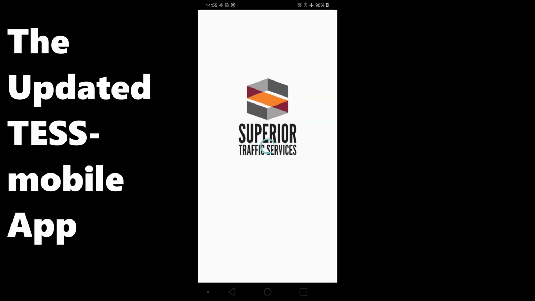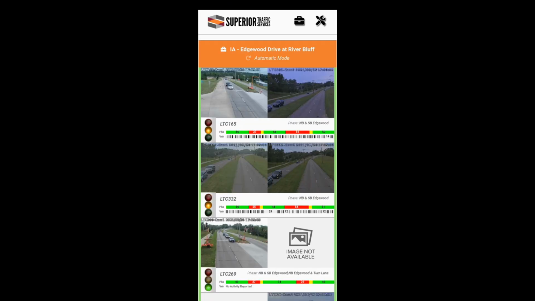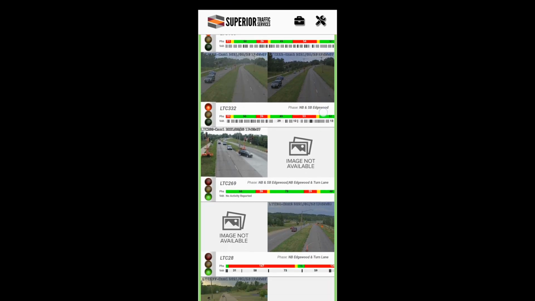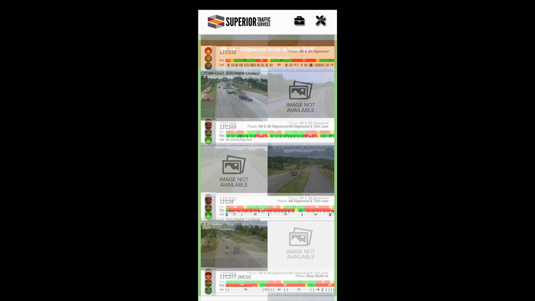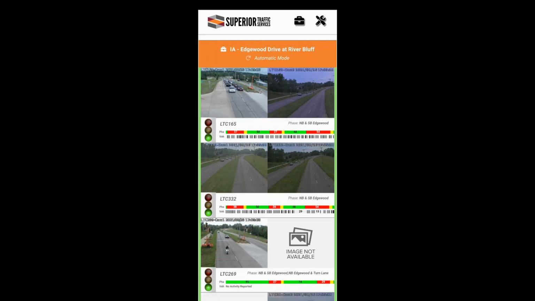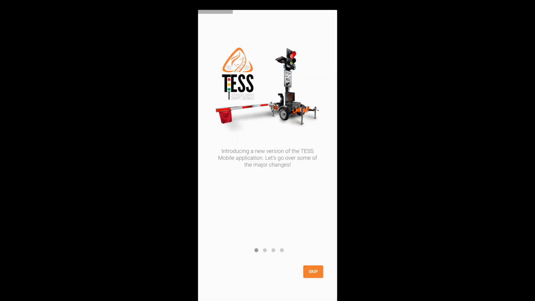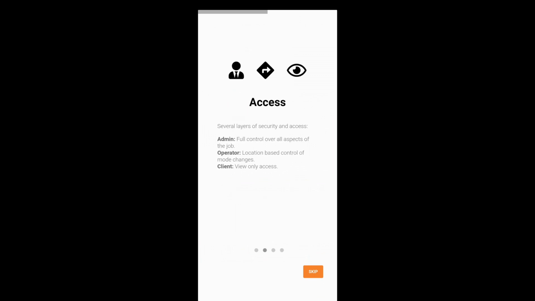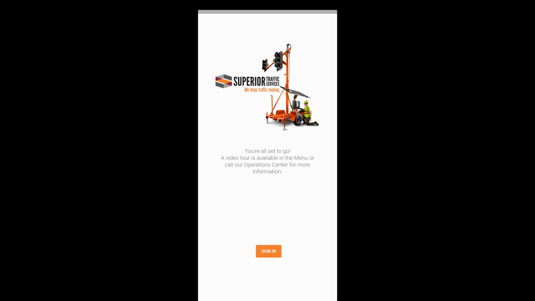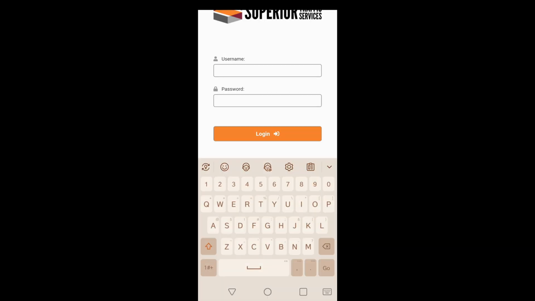The TESSmobile app allows users to see and change the status of traffic control on jobs from anywhere with internet access. Superior Traffic is rolling out an updated version of our app. Expect to see a brief "What's New" pop-up tour. Log on to TESSmobile. If you don't have credentials already, login information is provided by Superior Traffic.